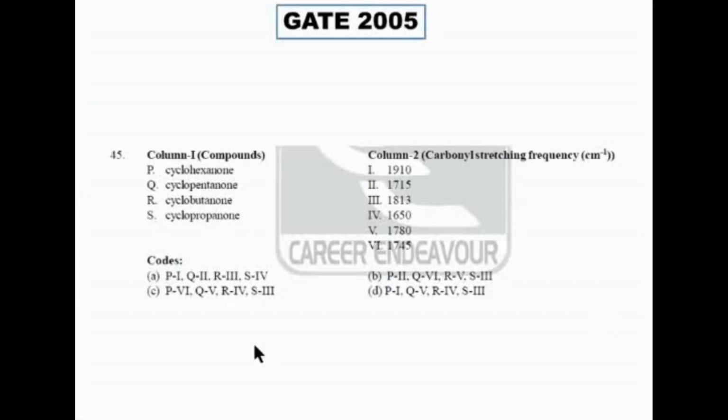On what basis would you throw it out? Ma'am, cyclopropanone has a higher stretching frequency. Very good. So cyclopropanone is given as 1645, which is impossible. Cyclopropanone should be 1800 and odd. Okay, so S should be 3. So because of S3, I can rule out option A straight away. Next, catch the next one. What is the next answer? Is there a possibility for P1? P1, cyclohexanone having 1910, is it possible? No, ma'am. So option D is gone. A gone, D gone. Now tell me between C and B.